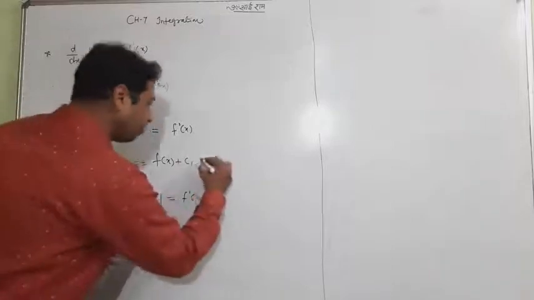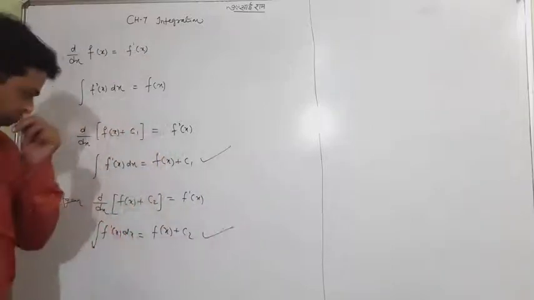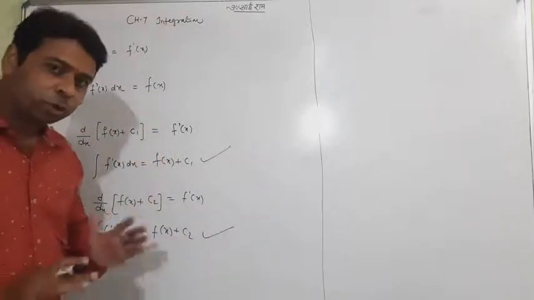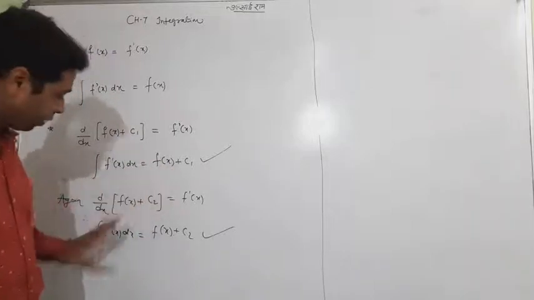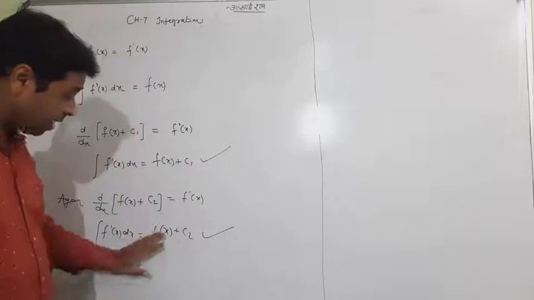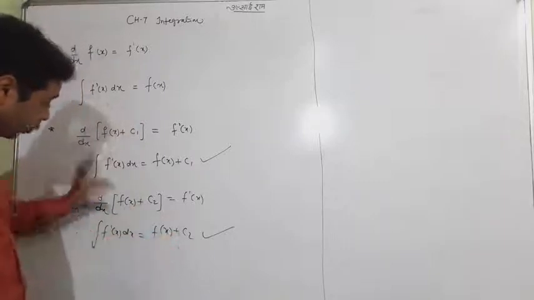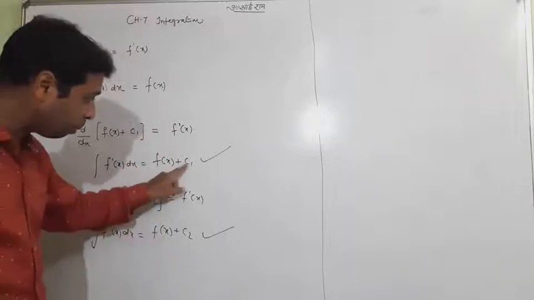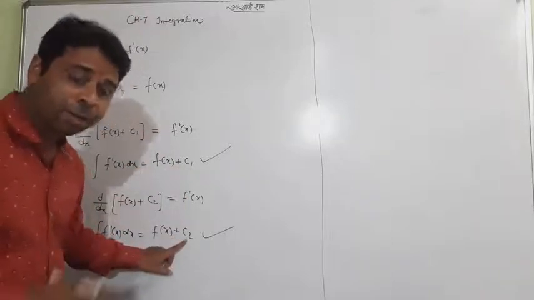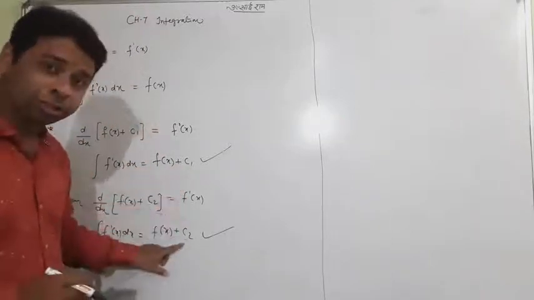What have you obtained? Seriously look at these two things. This is f dash x having integration this one. This is again f dash x having integration this one. The functions were the same, but the answers are the same in function but different in constant. Meaning this changes.